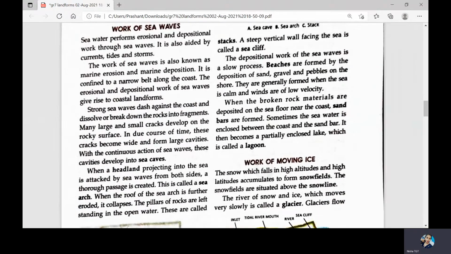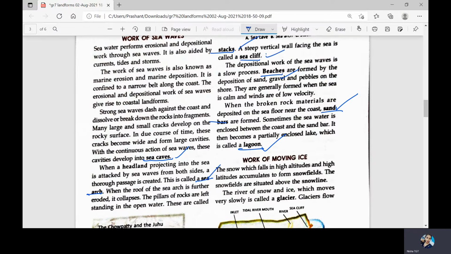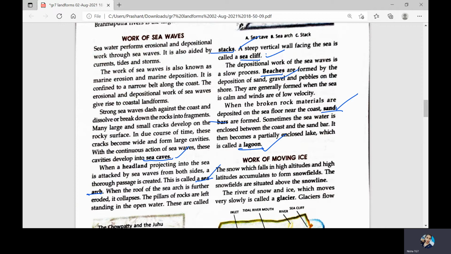So under the erosional work, you can explain about sea caves, sea arc, sea stack, and sea cliff. These will come under the erosional work, and under the depositional work you have to mention beaches, sandbars, and lagoon. These 3 are the depositional work of sea waves, and these 4, sea caves, sea arc, sea stack, sea cliff, are the erosional work of sea waves. So you have to explain that under the erosional work of sea waves come sea caves, sea arc, sea stack, and sea cliff. Now how are these formed?